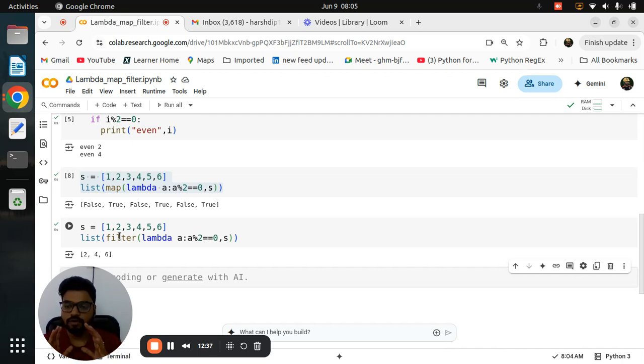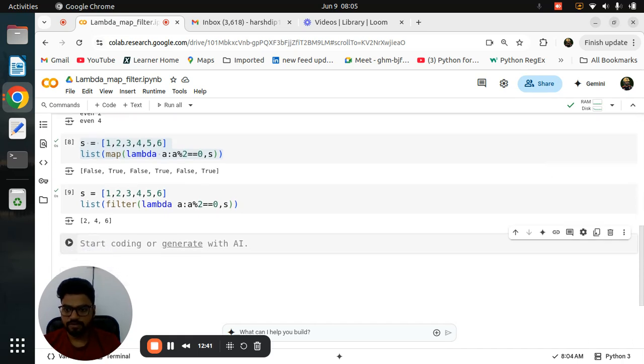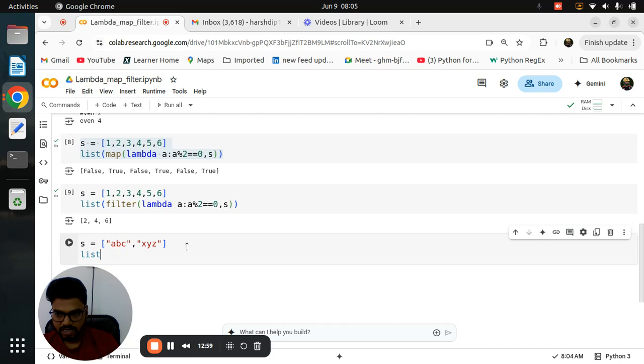Okay, so for example, without wasting time, I will give one example. So I have one list, and I want this basically capital, means in uppercase letters. Now I hope everyone knows what is uppercase. So you can directly use list. Okay, now you know why we need list and all. And then again I am using the map.